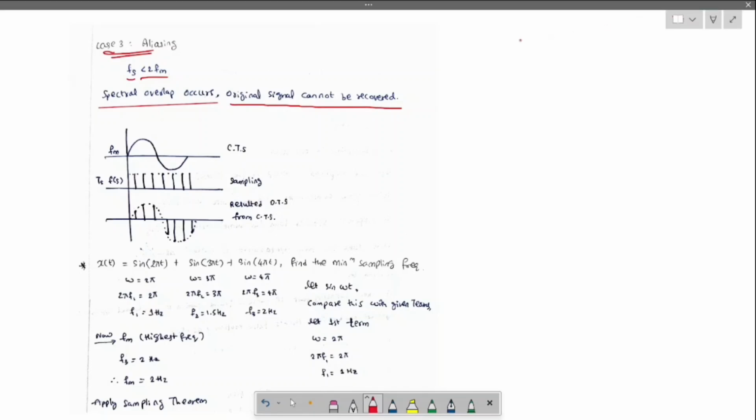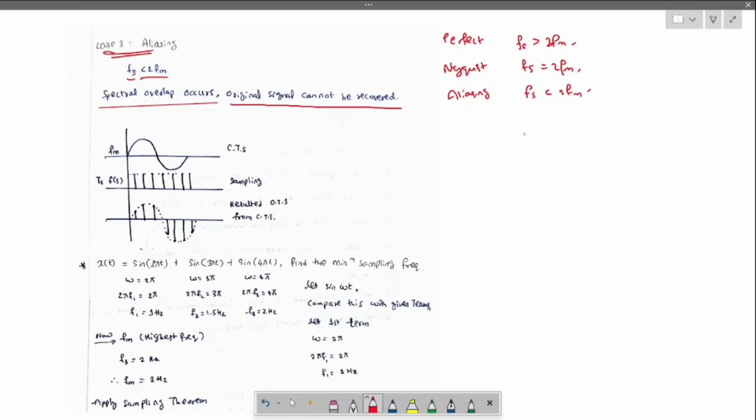Perfect sampling is fs greater than 2fm, and minimum sampling or Nyquist sampling is fs equal to 2fm. Aliasing happens when fs is less than 2fm. So it is perfect, it is Nyquist, and it is aliasing. These are the three cases in sampling.